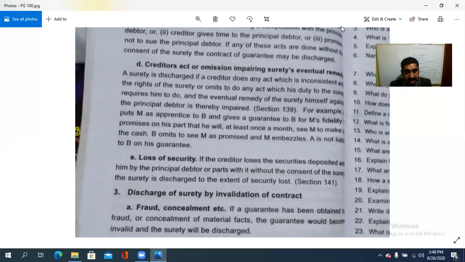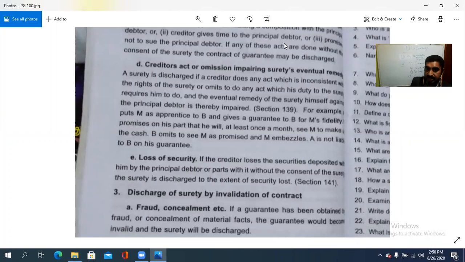So how is it to be? A puts M as apprentice to B and gives a guarantee to B for M's fidelity. How? A puts M as an apprentice to B, a helping hand for B, and gives a guarantee to B for M's fidelity purpose. Then, in such a case, B promises on his part that he will at least once in a month see M to make up the cash. That make good the loss.